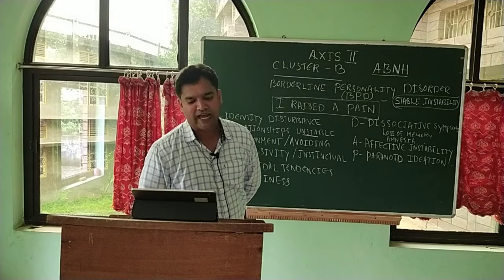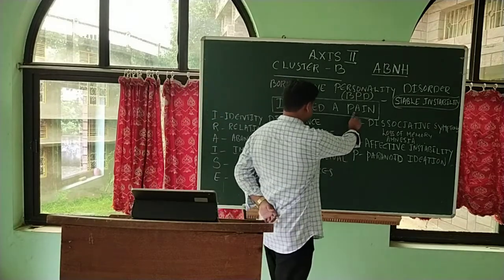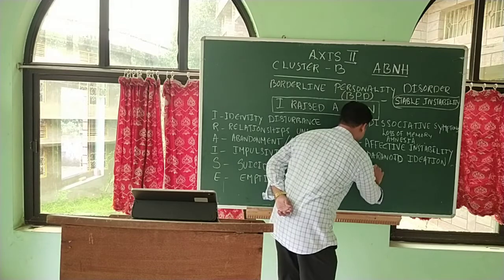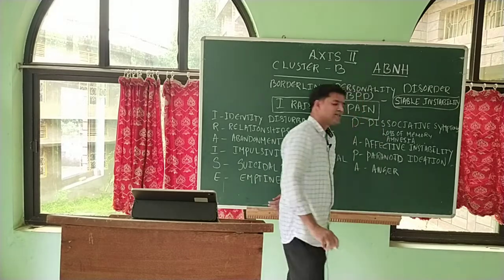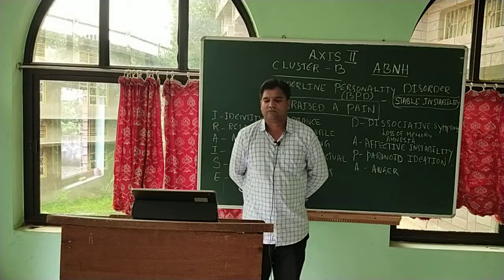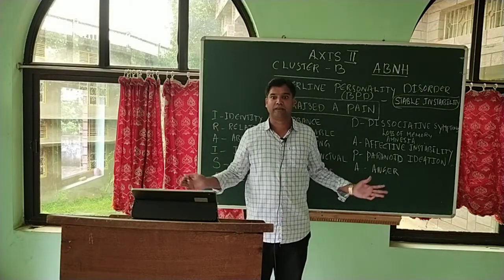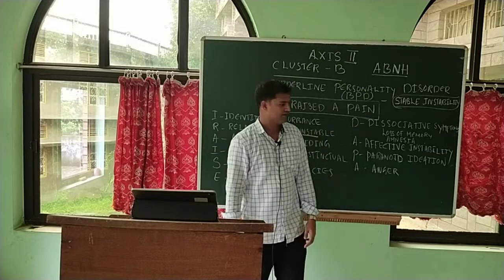Then A stands for anger. Another important dimension. Very angry people. Anger that is poorly managed or controlled. They cannot control their anger. Immediately they will impulsively act out.